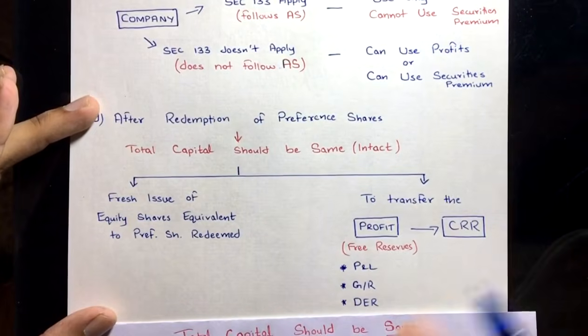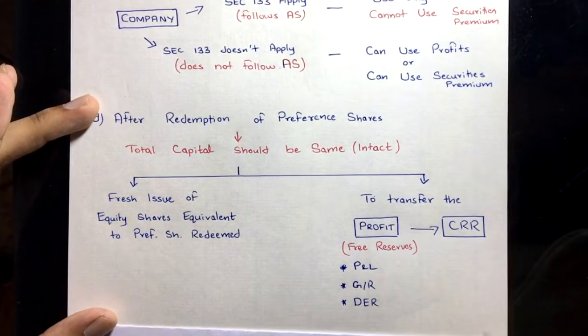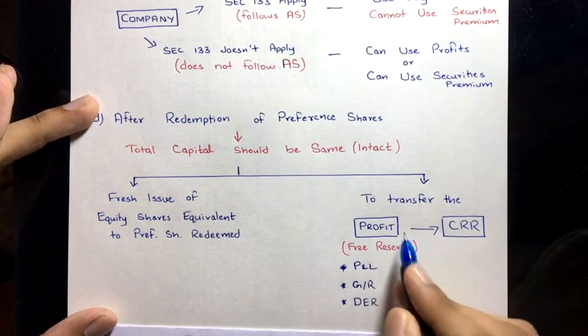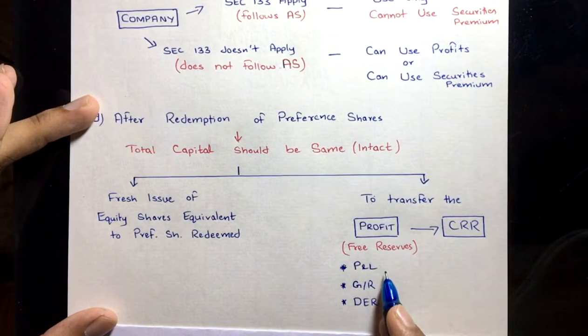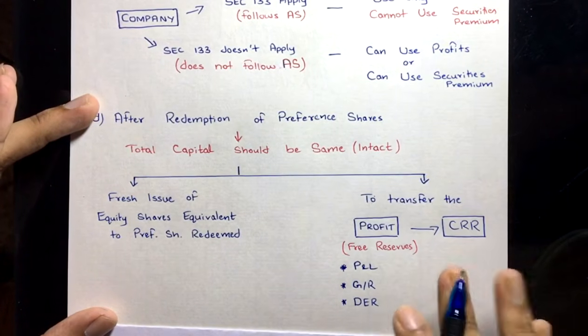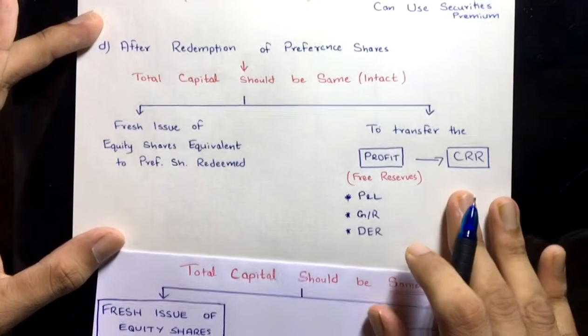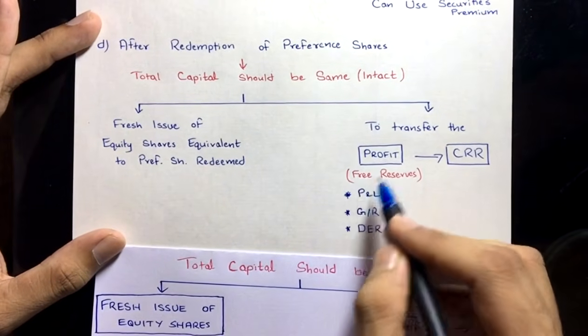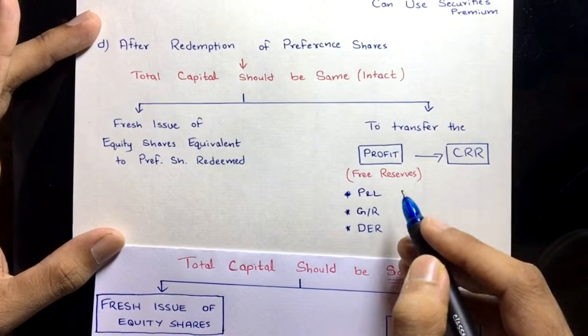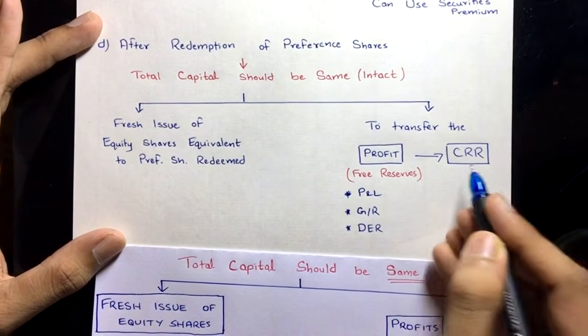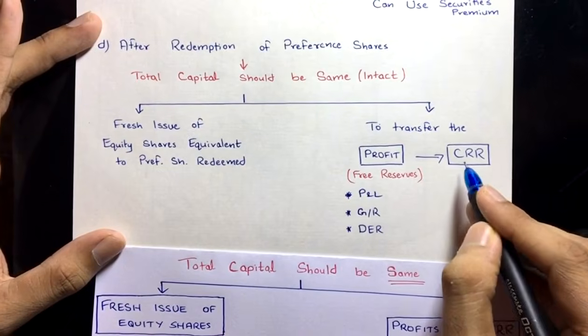Replacement of capital, right? And the other way is to transfer the profit, in the sense free reserves, profit and loss credit balance, general reserve, dividend equalization reserve, right? We can use these, and this profit can be transferred to CRR. What is CRR? CRR is capital redemption reserve. This is not a free reserve.